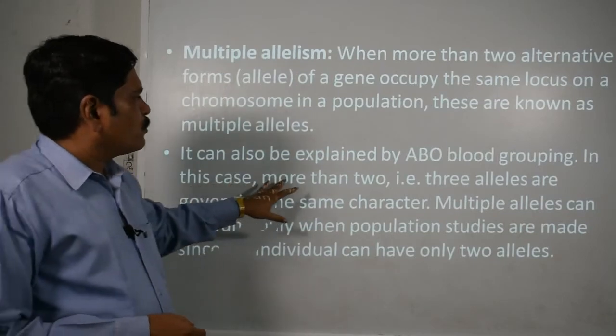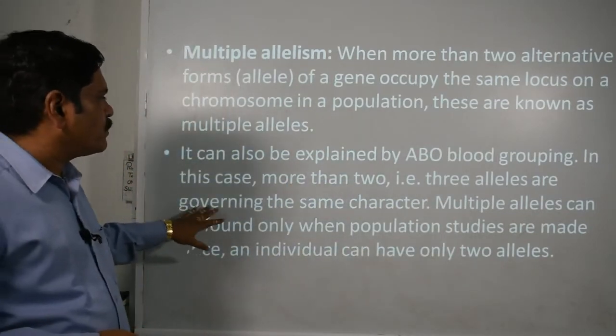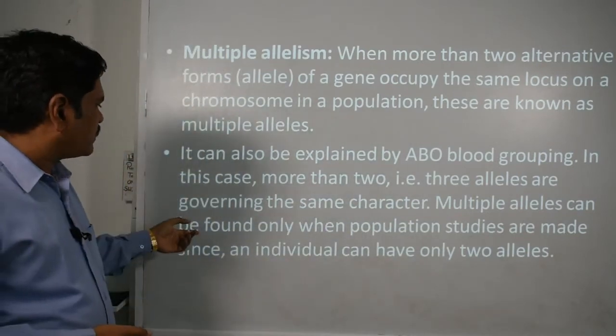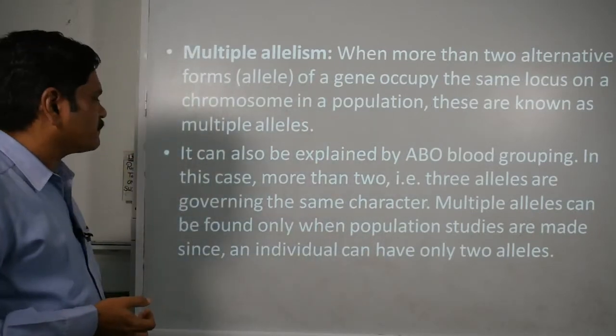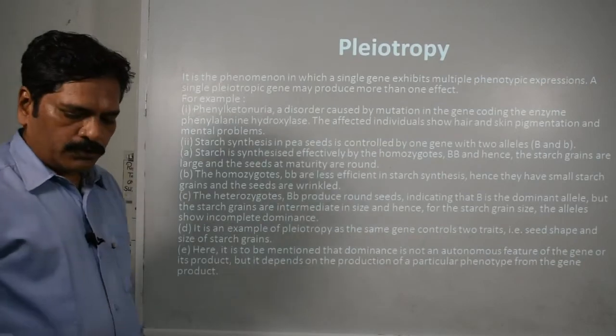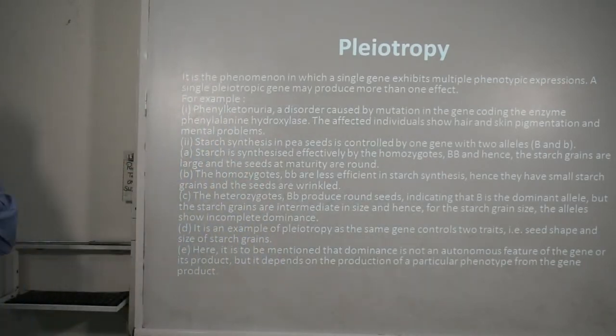In this case, more than two, that is three alleles, are there governing the same character, and the multiple alleles can be found only when population studies are made, since an individual can have only two alleles. So this is the example of multiple allelism.